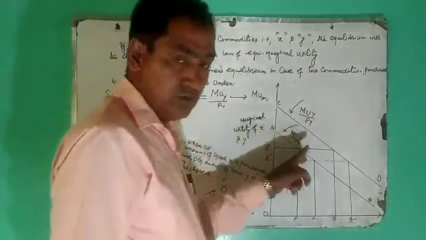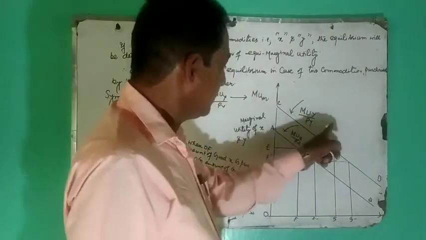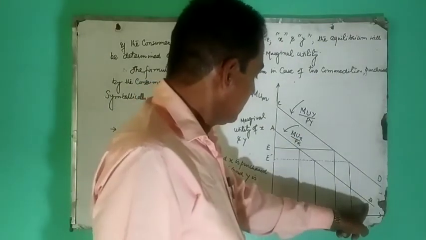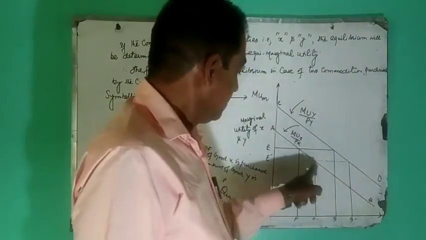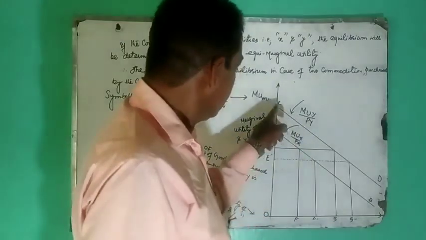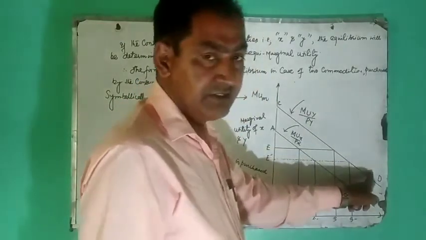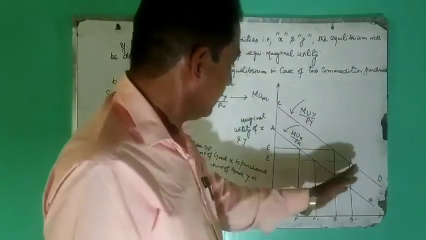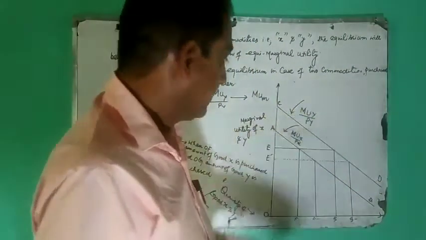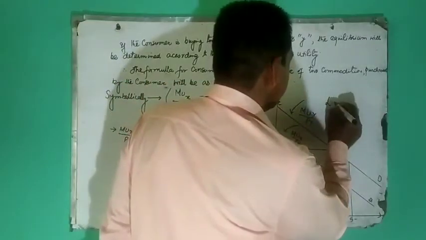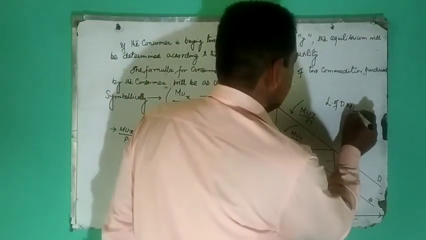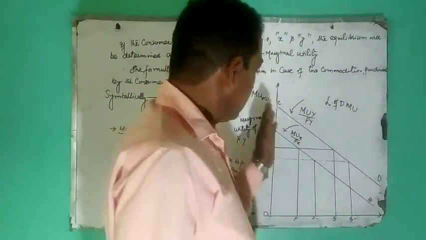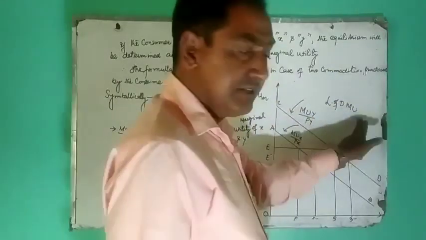We have two curves pertaining to two commodities, X and Y. AB is the curve that pertains to commodity X and curve CD pertains to commodity Y. Both these curves slope downwards from left to right. It is in accordance with law of diminishing marginal utility. Why the curves slope downwards? The curves slope downwards from left to right because of law of diminishing marginal utility.